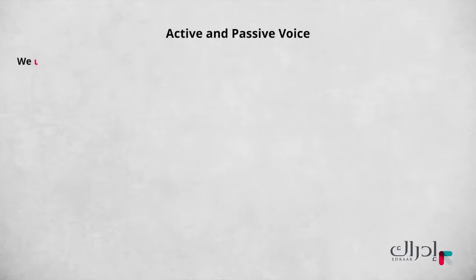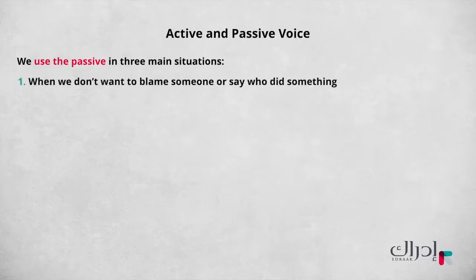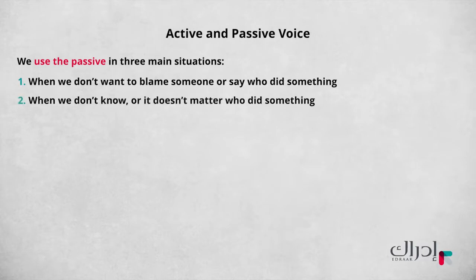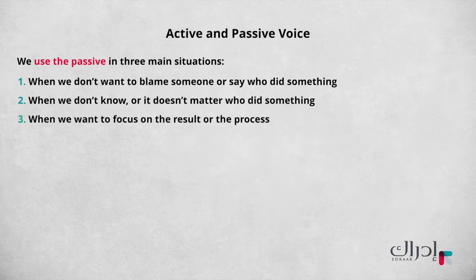So in short, passive sentences change how we think about the information in the sentence. And we use the passive in three main situations. Number one, when we don't want to blame someone or say who did something. Number two, when we don't know or it doesn't matter who did something. Number three, when we want to focus on the result or the process.